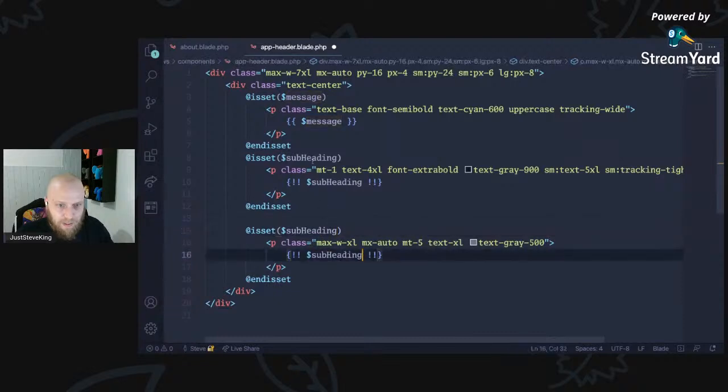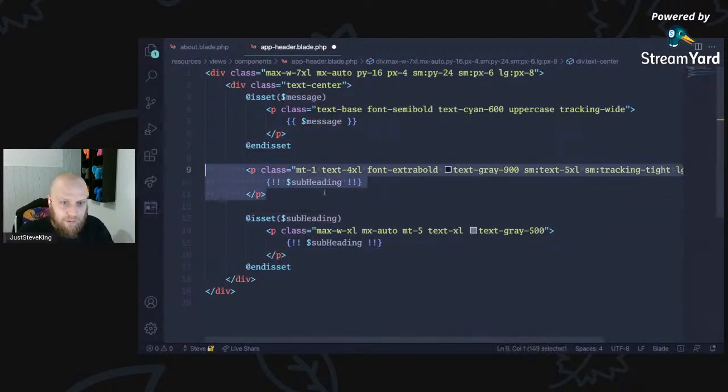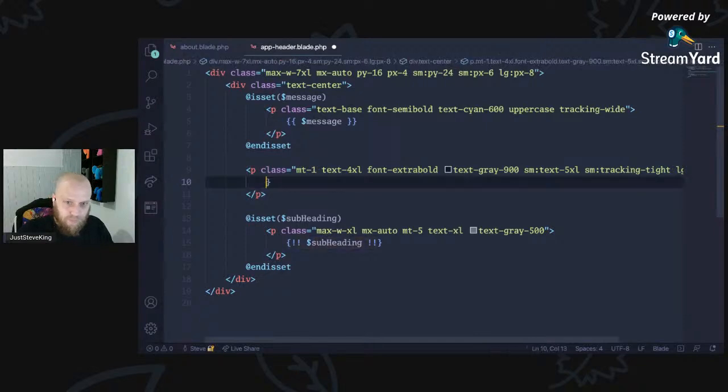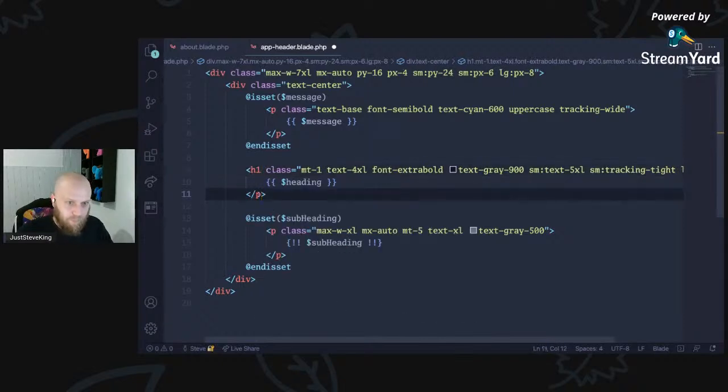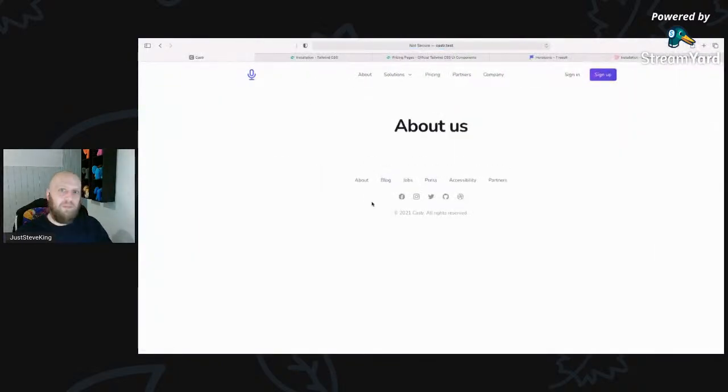So here's our subheading and here is our heading there. For Excel. So this is what we want our page H1 to be. A little bit misleading there. Right, so now about us, perfect. That's what we want. A big, bold, this is what this page is. So we can go to the home page, go to the about page, about us, perfect.